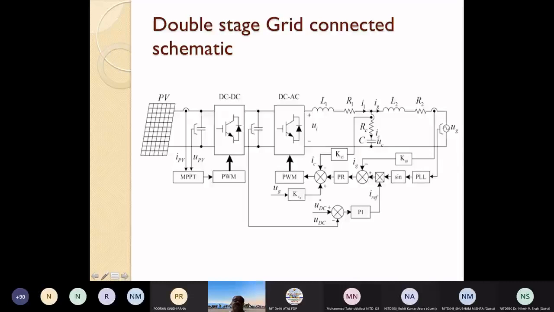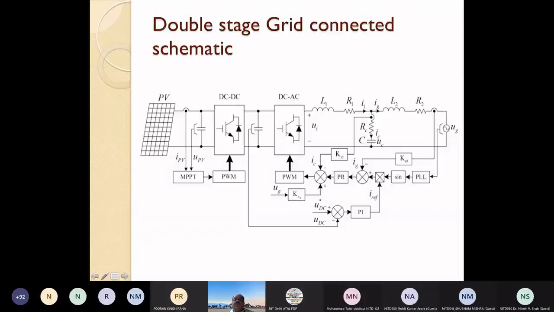Now, when we talk about this connection, based on the photovoltaic power magnitude, it can be connected at 230 volt, or at 400 volt, or even at higher levels of voltages.